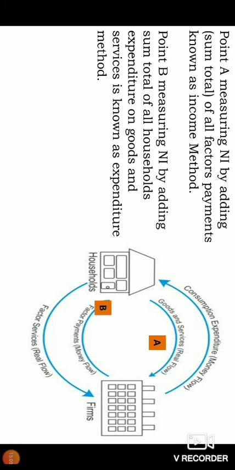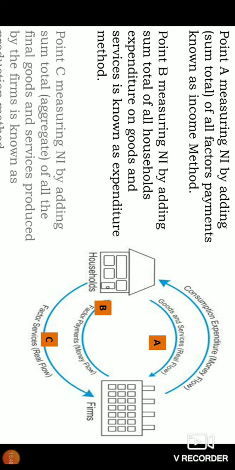Now, all the households are receiving income. That is one method of calculating national income. All these households spend their complete income on goods and services, so if you calculate their expenditure, their expenditure will equal income. Therefore, national income can also be calculated by calculating all the expenditure of the households. That is B.